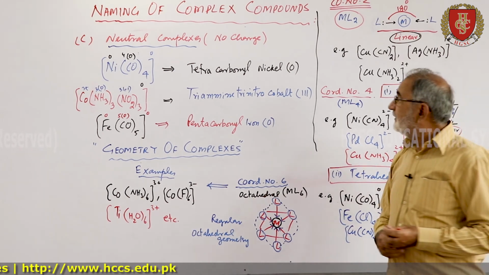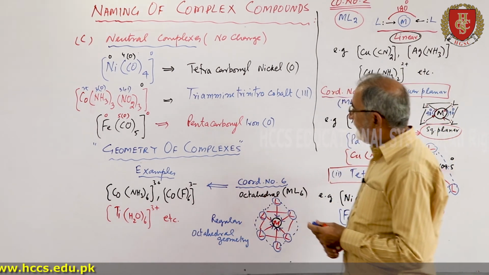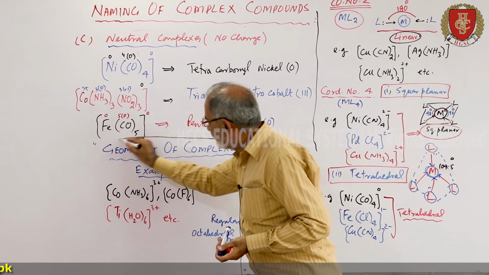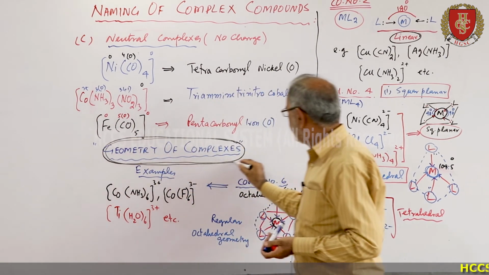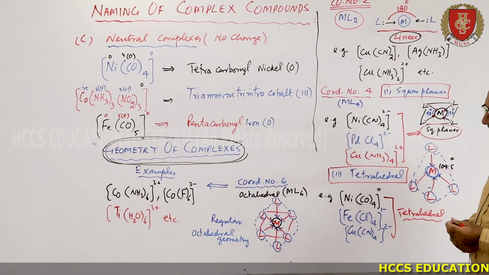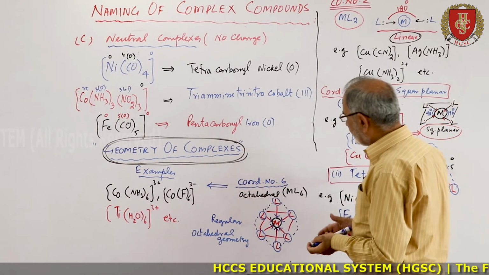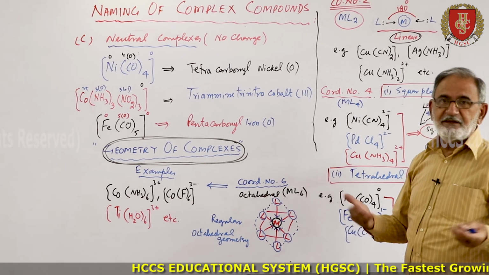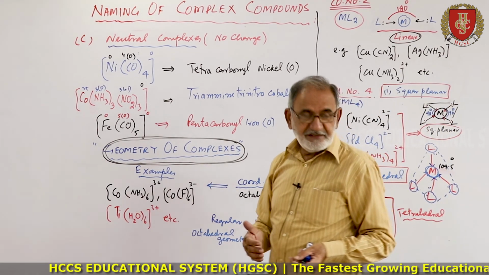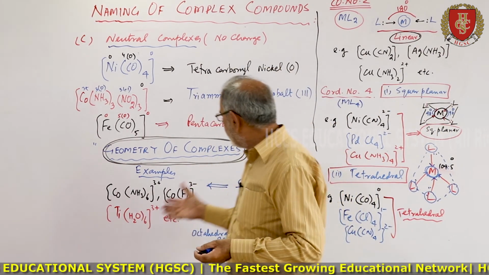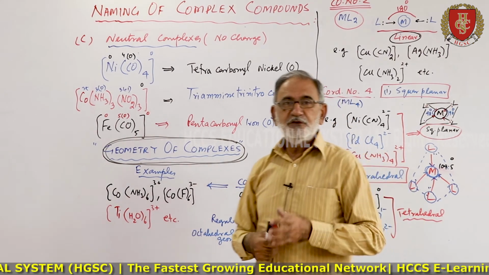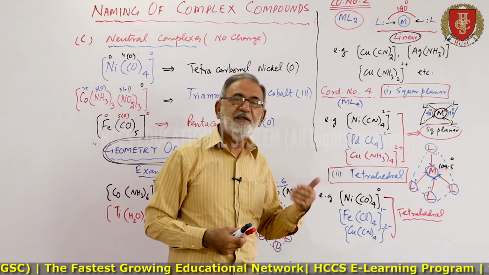Now this was all about the geometry of the complexes, how we can explain the shape of the complexes. This basically depends upon the number of the ligands attached directly to the metal. The number of ligands may be 2, 3, 4, 5, 6, 7, 8, 9.